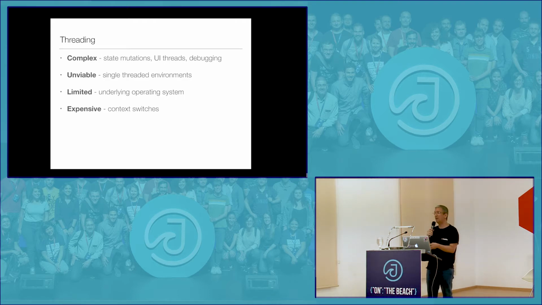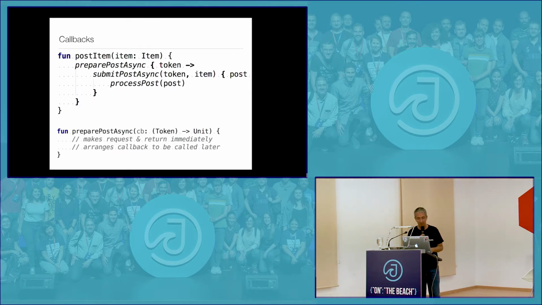Recently I upgraded to Mac OS High Sierra and I launched this live on a demo with 700 people in front of me, and it wasn't dying. I'm like, oh, maybe I'm running the wrong app, and I launched it again and it just wasn't dying. What has happened in Mac OS High Sierra is that it's actually much slower to create threads. And the way my code was, it was giving enough delay for the operating system to continue to create threads, but it would eventually die. Meaning that the underlying system is going to have resource limitations. And of course you have the context switches, which is expensive when you're doing threading.